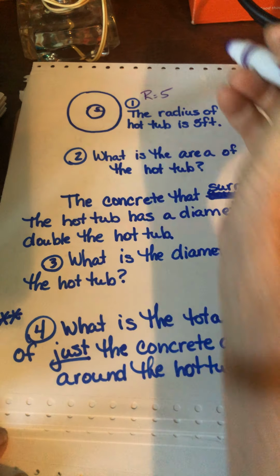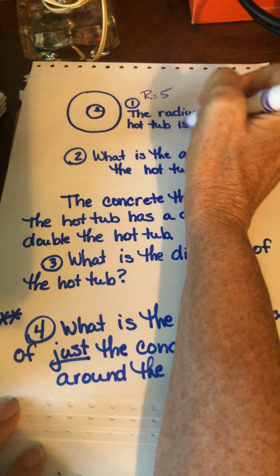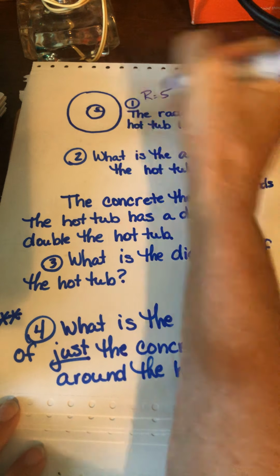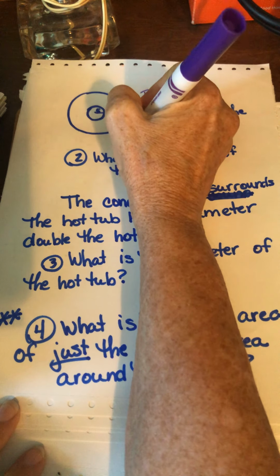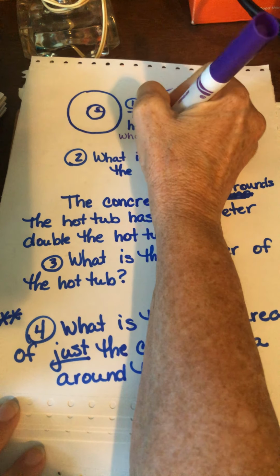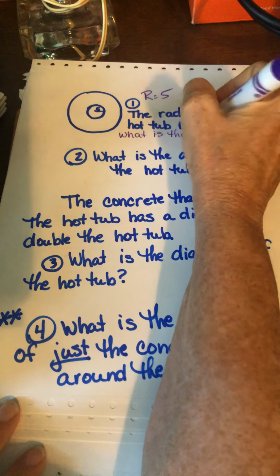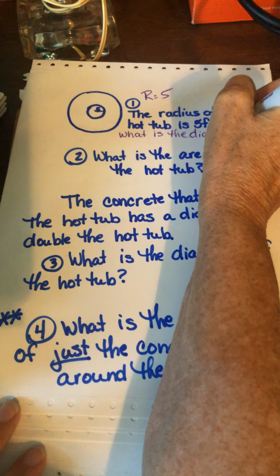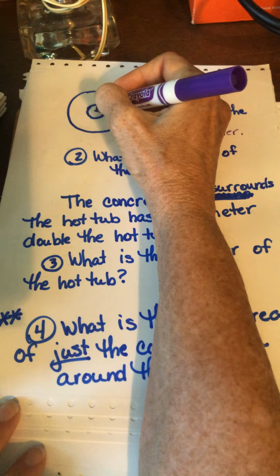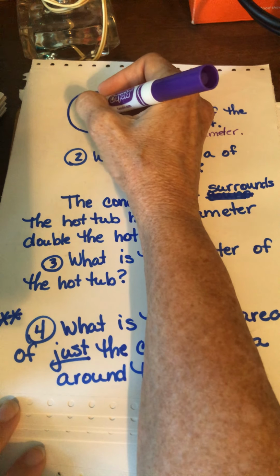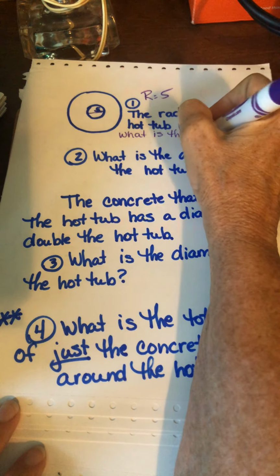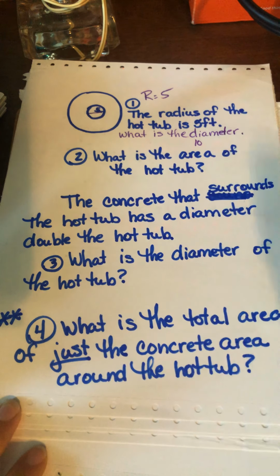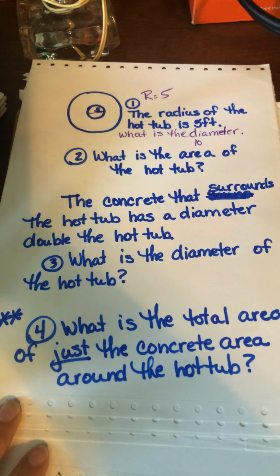Okay, number 1, I say the radius of the hot tub is 5 feet. Oh my goodness. I meant to say, what is the diameter? That was supposed to be question number 1, and I left that out. Well, if the radius is 5, that's halfway across. The whole way across would be 10. Okay, well, sorry about that first one.